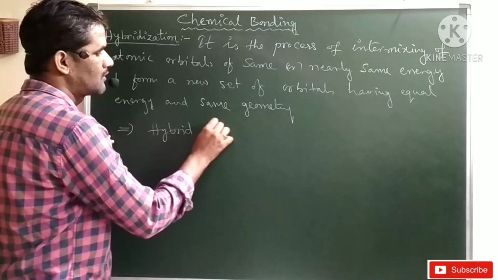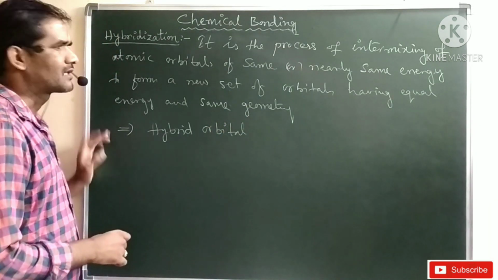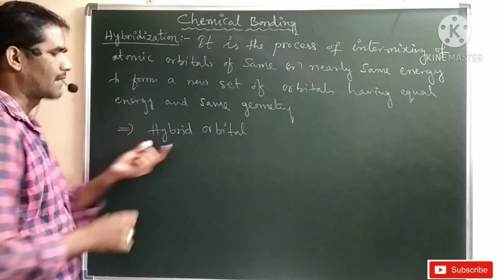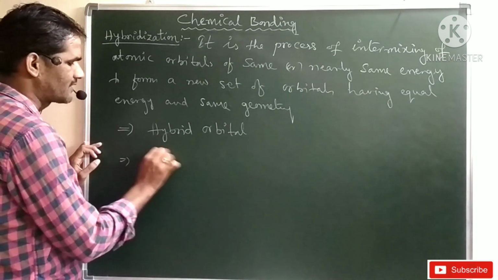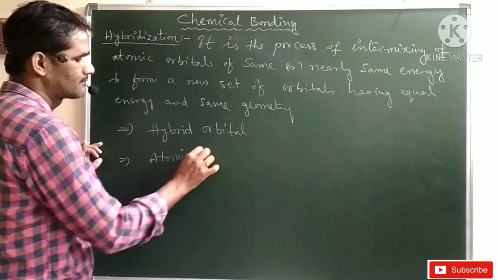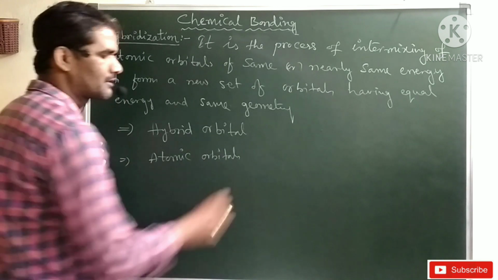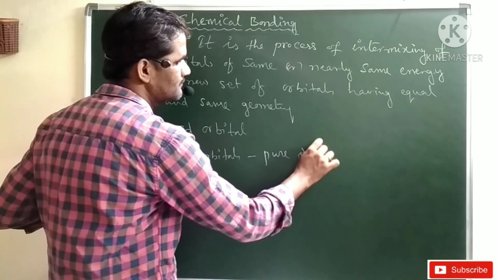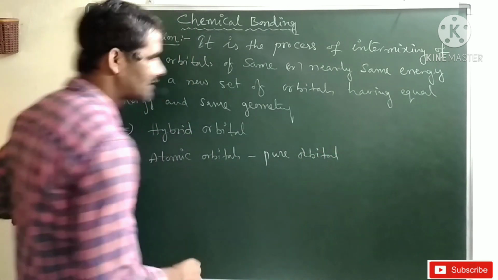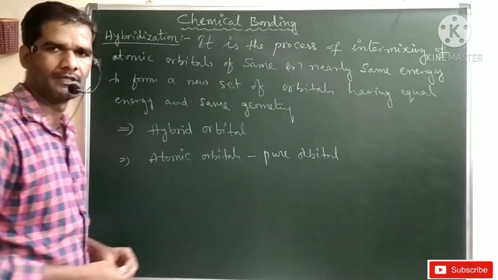Normally atomic orbitals we can call pure orbitals. Intermixed orbitals are the hybrid orbitals, atomic orbitals are pure orbitals.